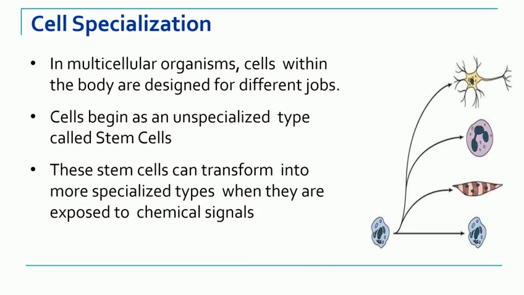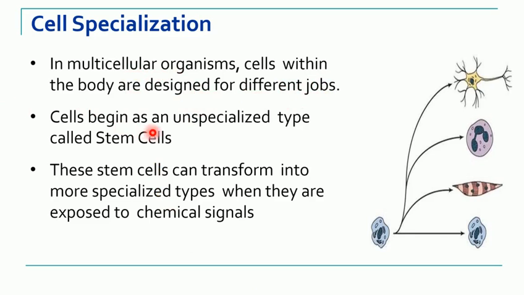Now these cells are specialized for different functions inside the body. So we have unicellular organisms as well as multicellular organisms. Unicellular means one cell, and a multicellular organism will have many cells. In a multicellular organism, cells in the body have been designed for different jobs.